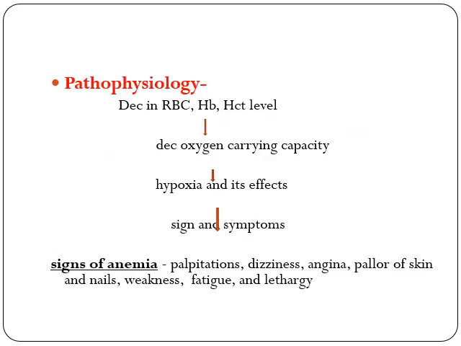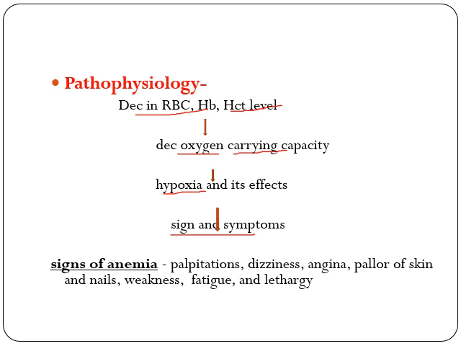Now coming to the pathophysiology of anemia, there is decrease in RBC, hemoglobin and hematocrit level and oxygen is carried by the hemoglobin. Whenever the value of hemoglobin falls, there will be decreased oxygen carrying capacity. As a result, there will be hypoxia and all the signs and symptoms will be manifested.